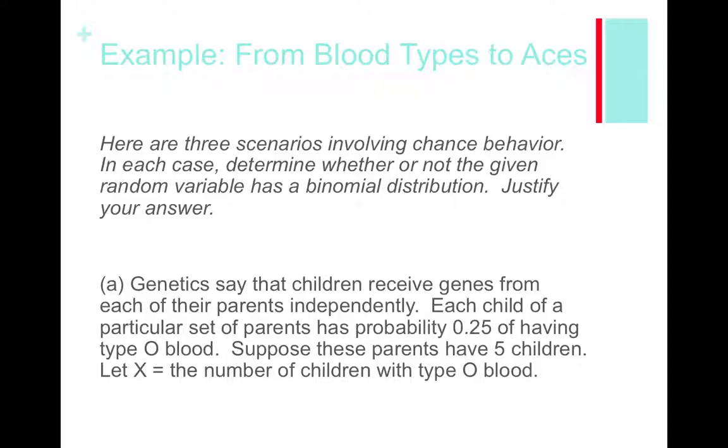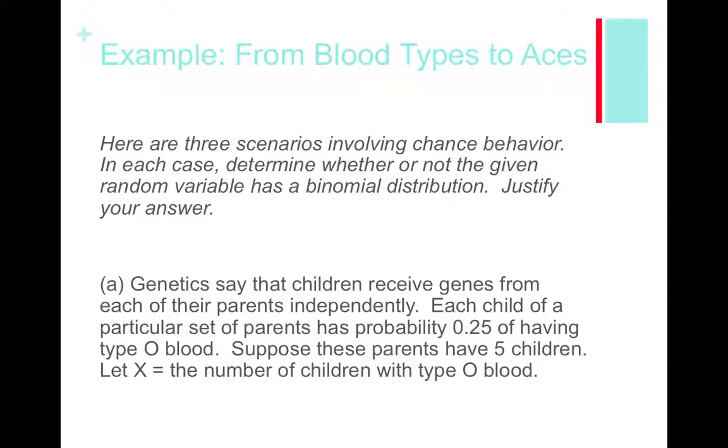Okay, so let's look to see if this is a binomial setting or not. So the first thing is, is it binary? So the B is binary. There I'm looking for, does it have a success and a failure situation? And it does. The success here would be that the child has type O blood. So the failure here would obviously be that the child doesn't have type O blood. Are they independent? Well, yes, they are. One, they tell you in the problem, but also knowing one child's blood type tells you nothing about another's.